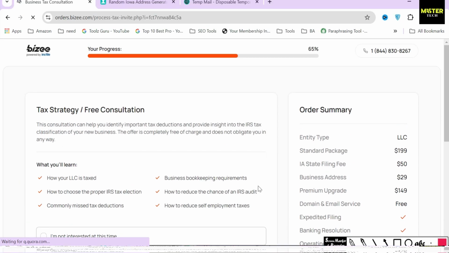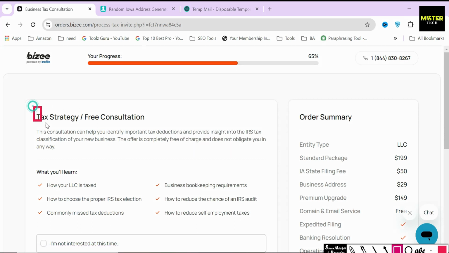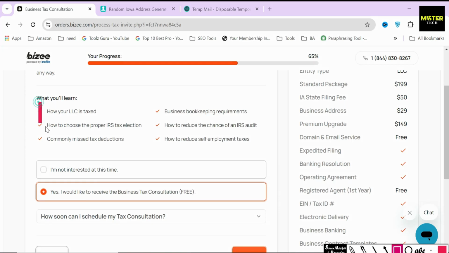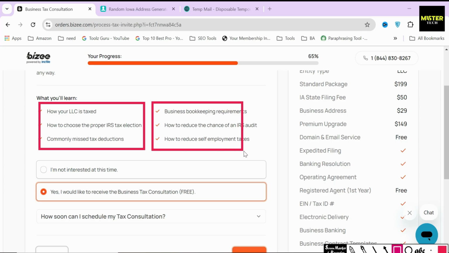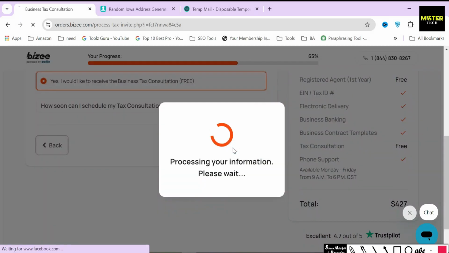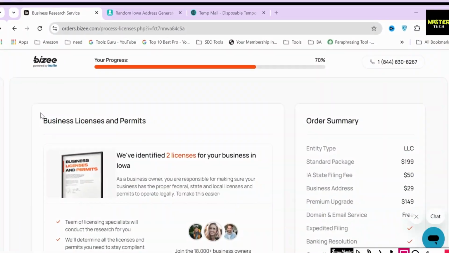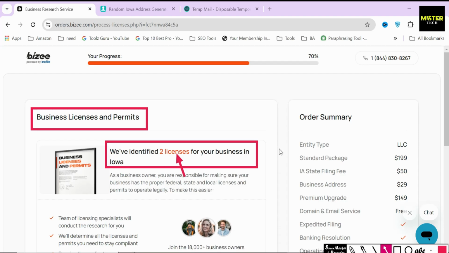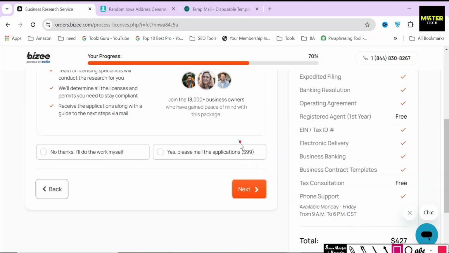Next, Bizee will ask you whether you want to get a free tax strategy or consultation call with them. Always select the Yes option because it will help make this clear how to run and operate an LLC and how to file taxes and lots of other things. After that, depending on the type or industry your LLC is about, Bizee will automatically find out if you need any other business licenses and permits or not. In order to operate an LLC that is in the real estate industry in the USA, Bizee automatically suggested and figured out 2 licenses that I would require in order to operate an LLC. The cost of these 2 licenses is $99.